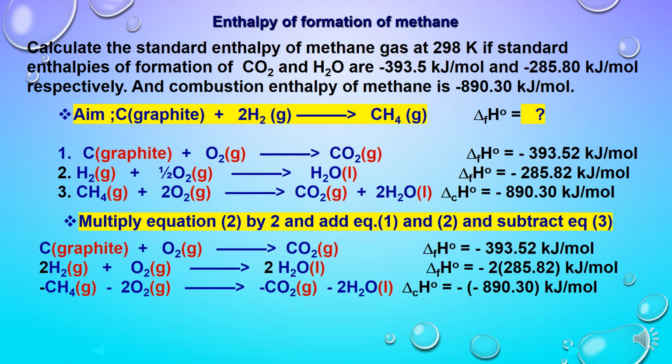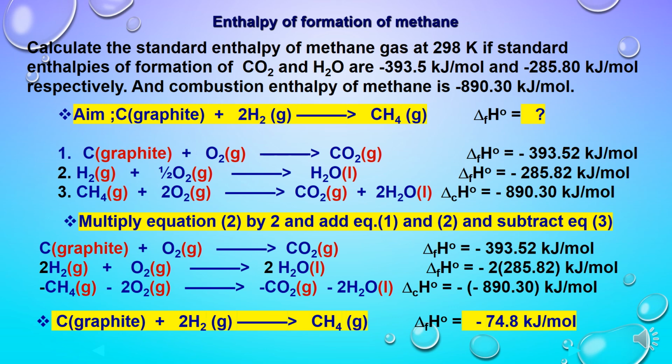So after adding 1 and 2 and subtracting 3, obviously when we multiply the second equation by 2, we need to multiply the value of enthalpy change also. After solving this, we'll get the final equation which was our aim.